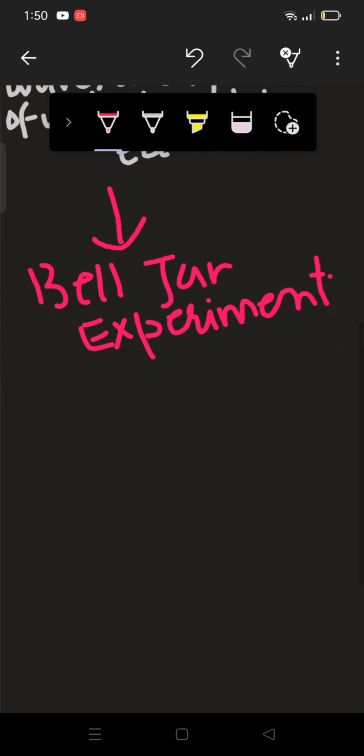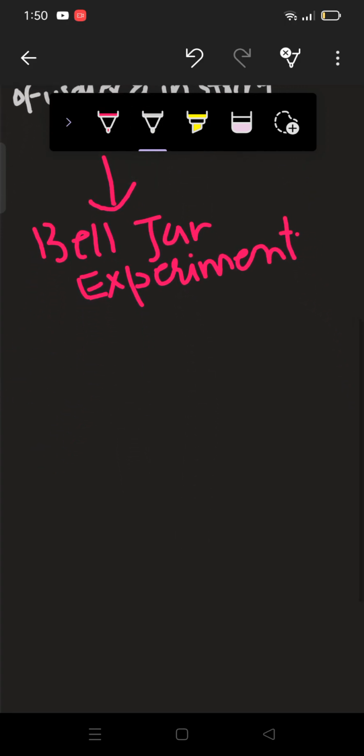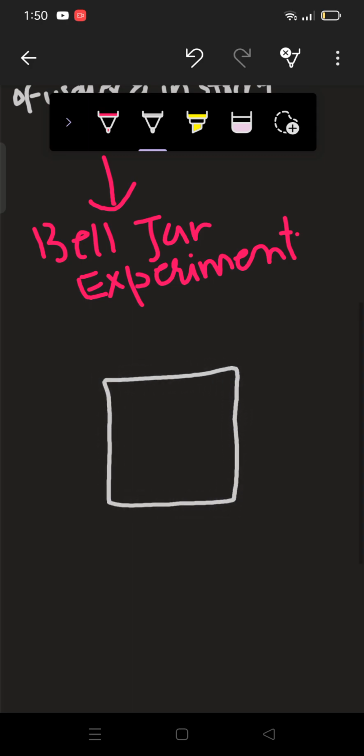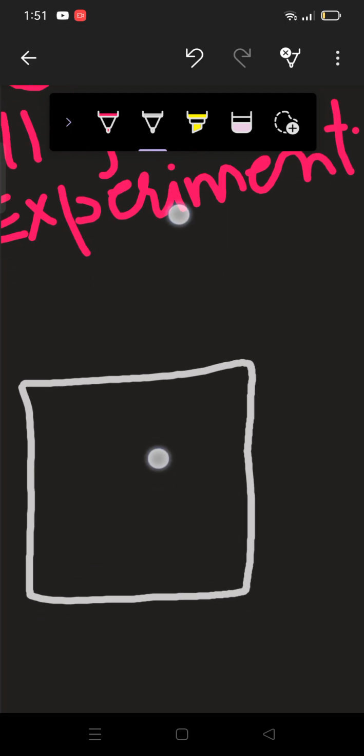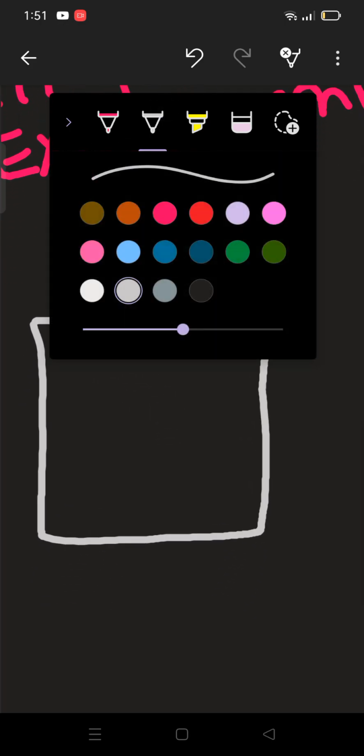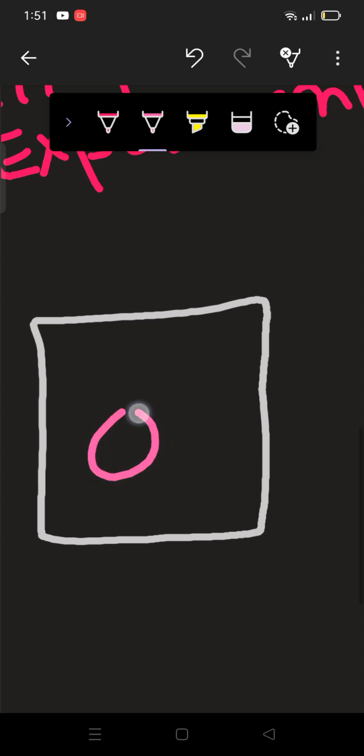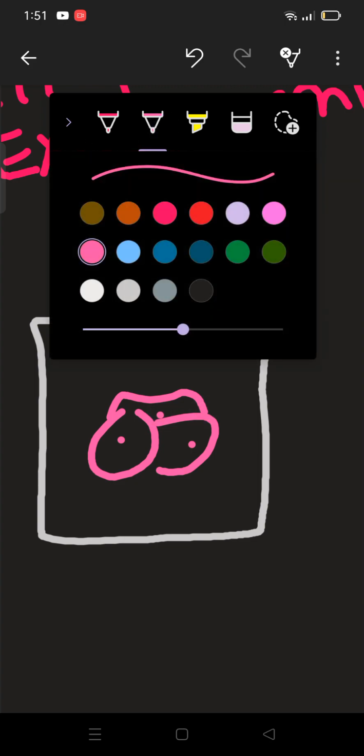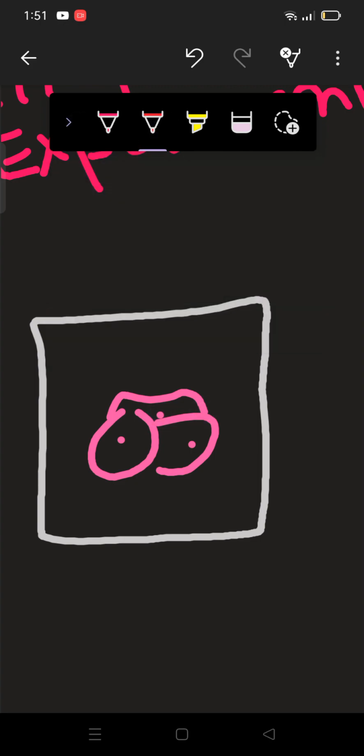What was done in this bell jar experiment? There was one jar, and inside that jar they put one bell. Basically, this is the bell. I don't know how to draw it, but understand that this is the bell, and it was connected with two wires outside.